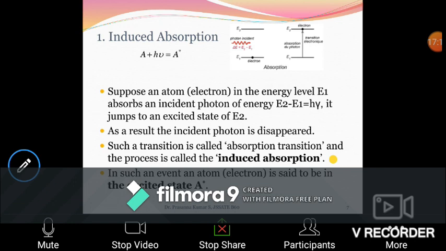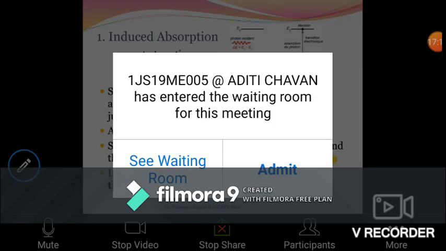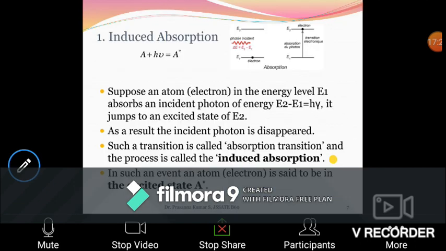So here, what type of photons are going to be absorbed? See here, you have a source outside. This source contains a large number of photons. It may have photons of different frequencies. All those frequencies will not take part in absorption here. Only those photons whose energy is exactly equal to E2 minus E1 are absorbed here.